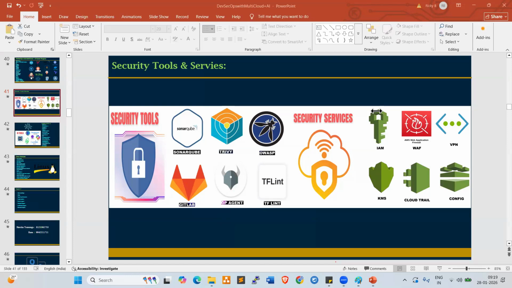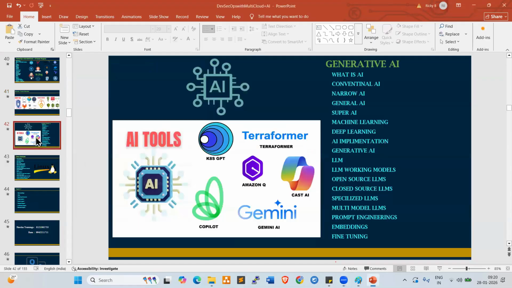By using AI tools and AI services, we can implement our CI/CD and get the resources. Look here, I'll show you. These are all AI tools and services. By using Copilot in Git and GitHub, whatever code is required, developers can easily pull it, not just DevOps units.